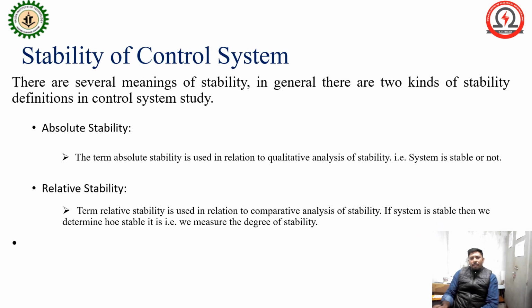Okay. Now stability of a control system, there are several meanings of stability. In general, there are two kinds of stability definition in control system study: absolute stability and relative stability. What is absolute stability? The term absolute stability is used in relation to qualitative analysis of stability.